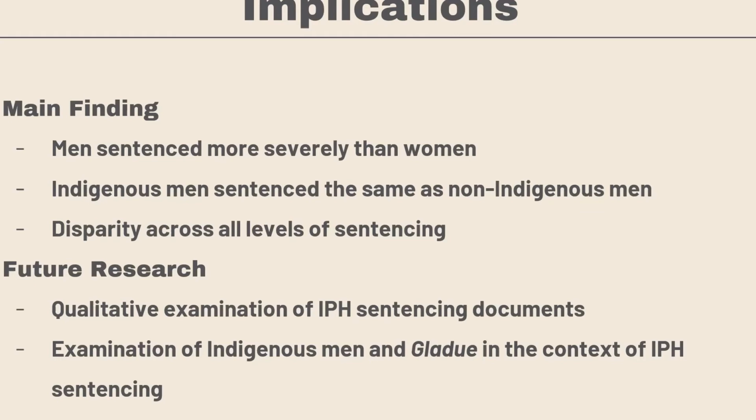And out of these reductions, 71.4% of them were due to a guilty plea. But for male defendants, the charge reduction rate was 32% for first and second degree convictions, with only 45% being due to a guilty plea. So considering the demonstrated role of guilty pleas and final conviction in relation to sentence severity, this is one of many examples of why disparity exists across multiple levels of the sentencing process.